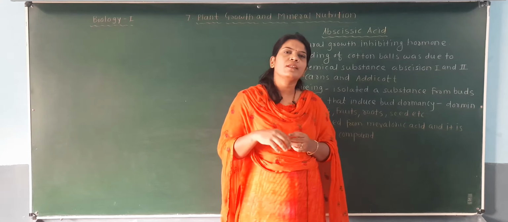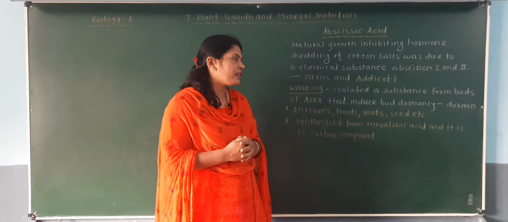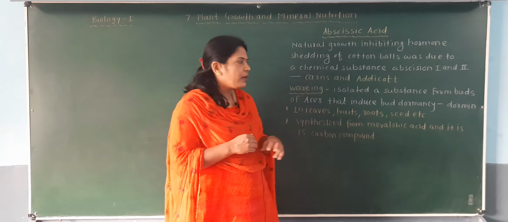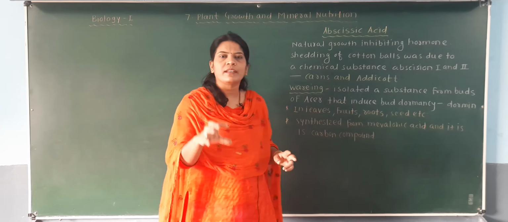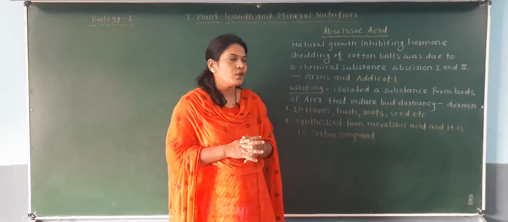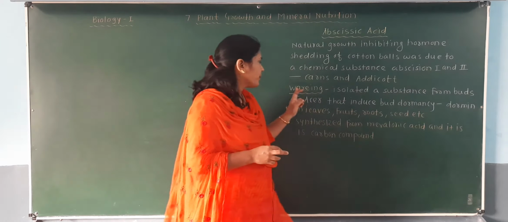So the dormancy of the Acer bud is due to a substance, and the name of that substance is dormin. So dormin present in the Acer bud is responsible for dormancy of the bud, and it was first discovered by scientist Waring.